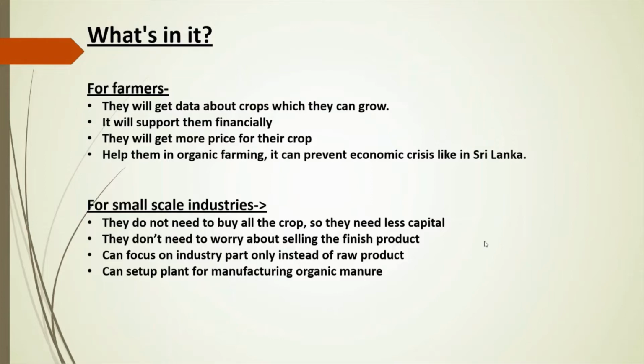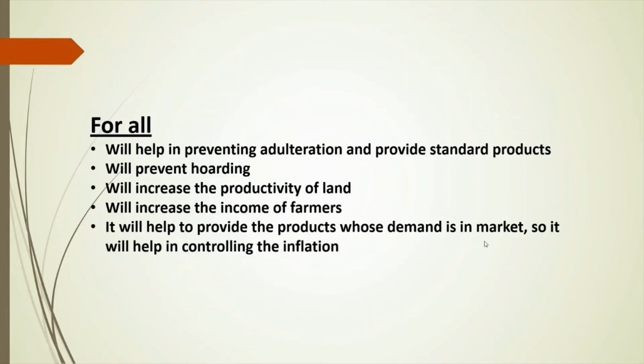For small scale industries, they do not need to buy all the crops, so they need less capital. They don't need to worry about selling the final product. They can focus on the industry part instead of the raw part, and can set up plants for manufacturing organic manures for all. It will help in preventing adulteration and provide standard products.